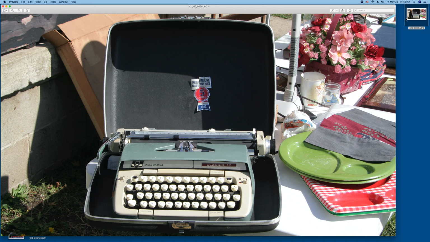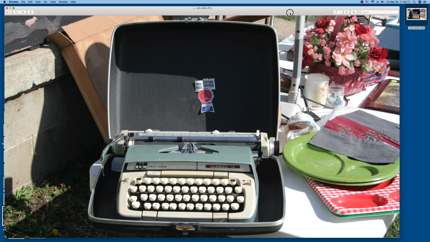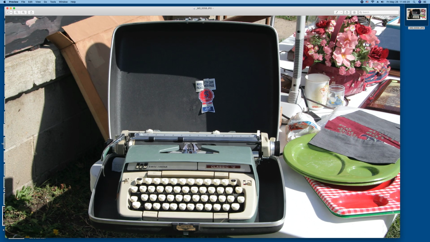So what I'm going to do in this video is take this picture, which I've already cropped to a 16:9 format. This is a picture of a Smith Corona typewriter that, before she died, belonged to my grandmother. They had it out for the garage sale. They didn't sell it, so I took it home, and it's been sitting in the garage for years now. I took this picture on the day they had a garage sale. I thought, I may use it someday. So anyway, I've cropped it down to the 16:9 format.